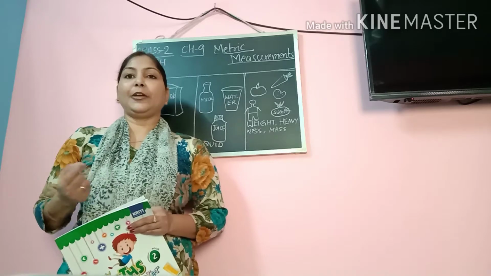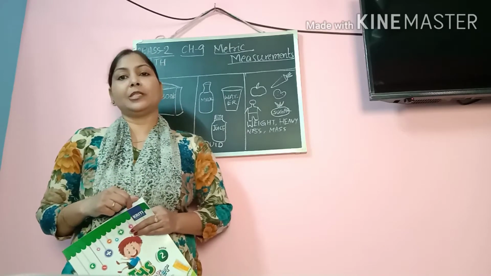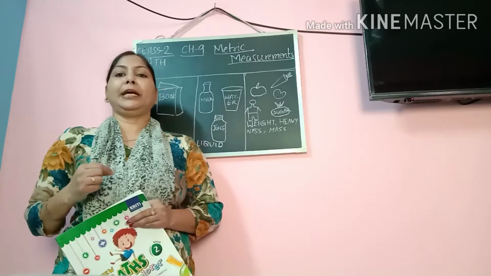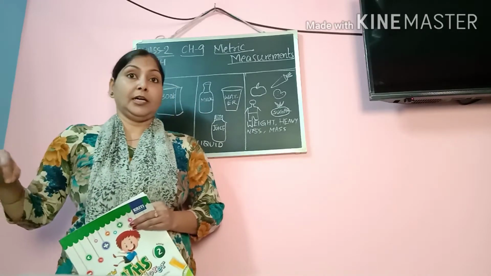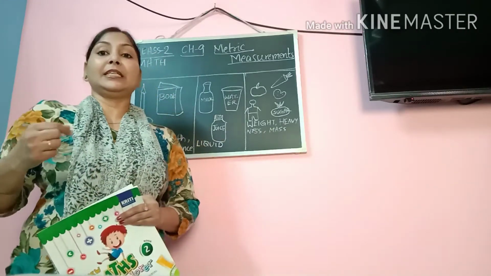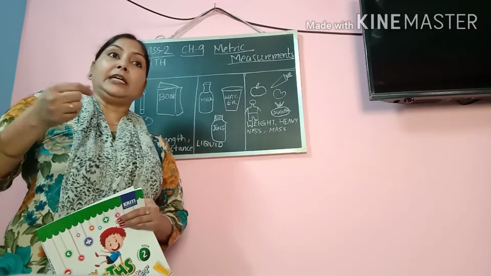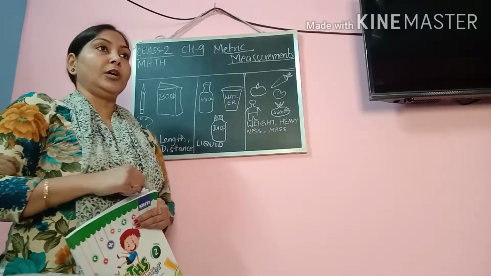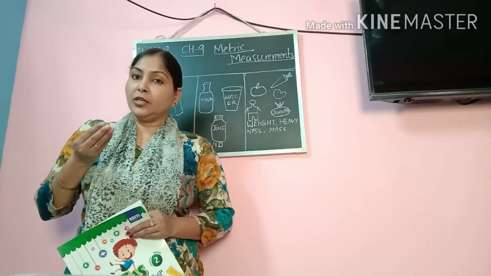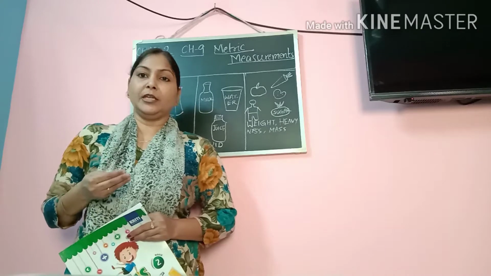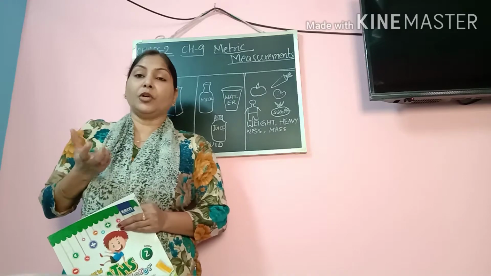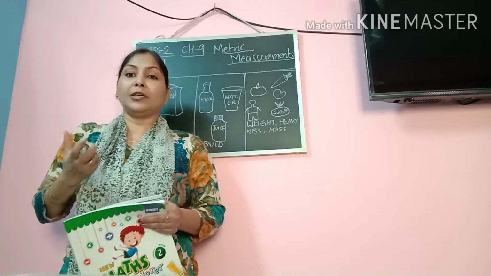For example, if I talk about a bed, I can measure the size of the bed. What is the size? What is the length of the bed? What is the width of the bed? These are the things which we can measure in a bed. Now, if I talk about water, what can be measured in water? We can measure the quantity, or we can say the capacity of water, that is the container in which the water is filled.